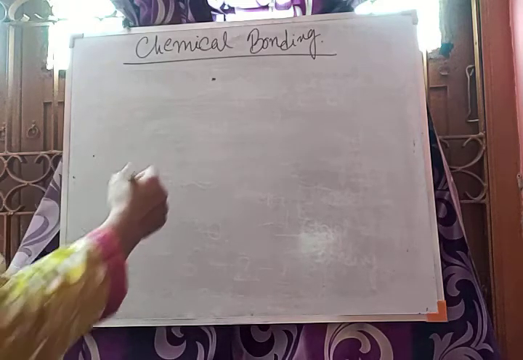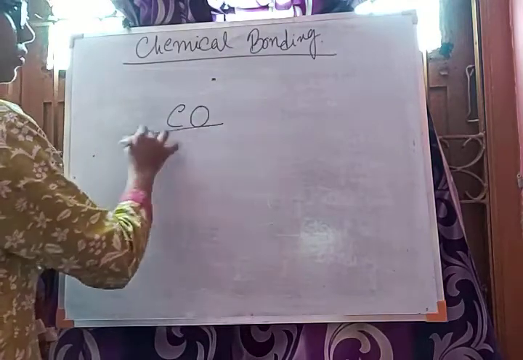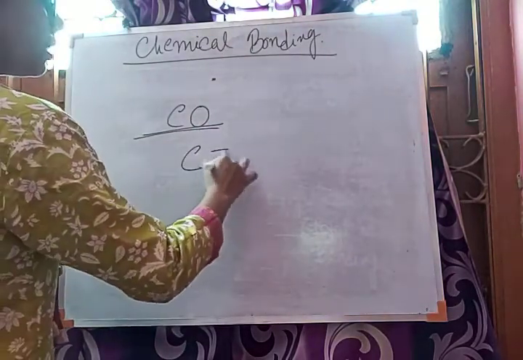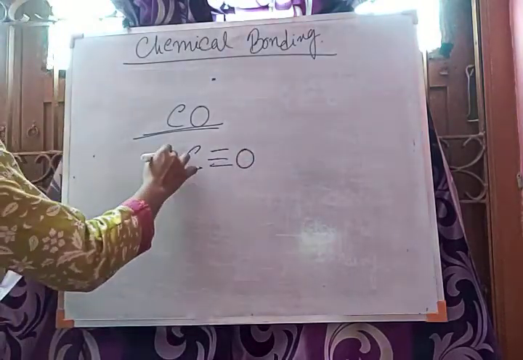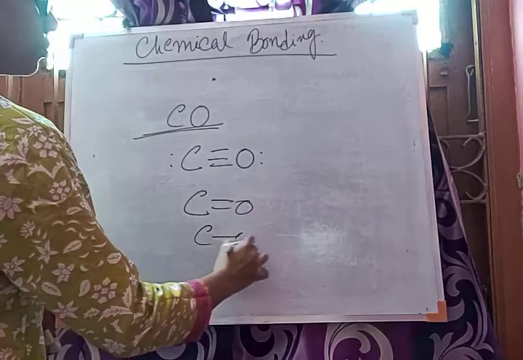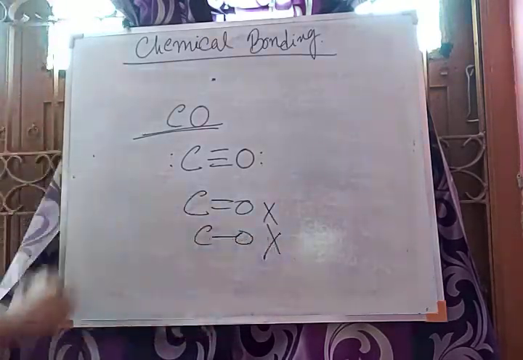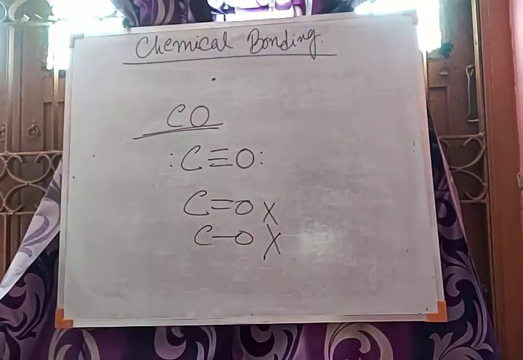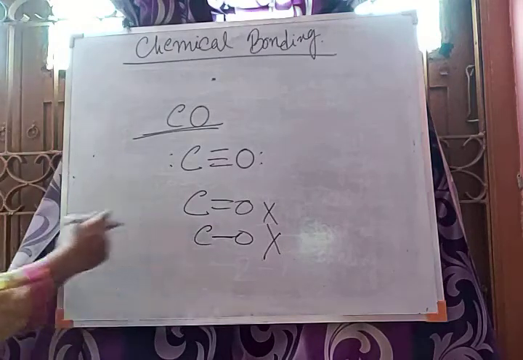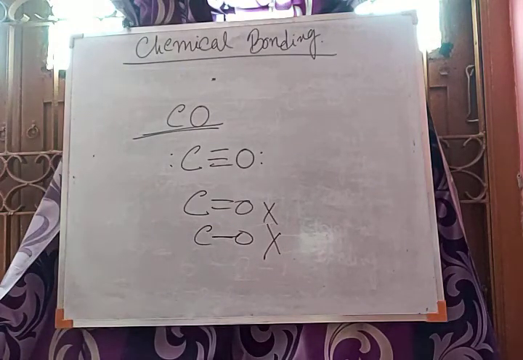Just in case of carbon monoxide, you have seen that there are 3 covalent bonds. Why 3 covalent bonds? Why not a double bond? Why not a single bond? I gave this example in the last class. After giving a double bond or single bond, we can see that the octet for both atoms is not fulfilled.